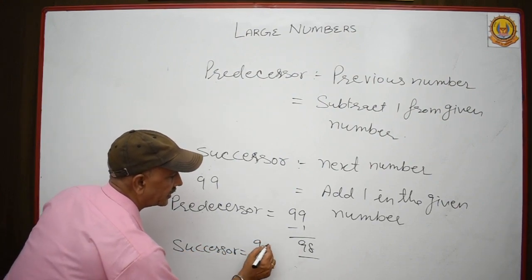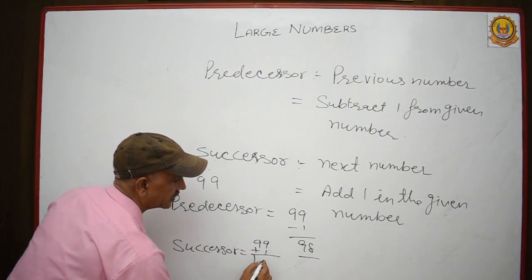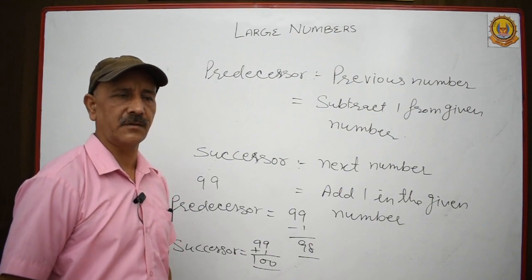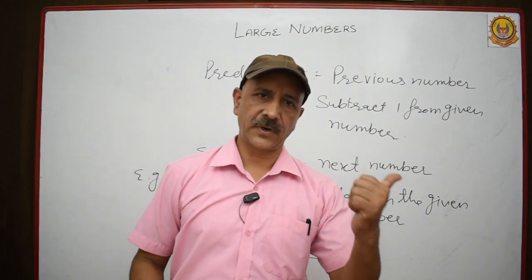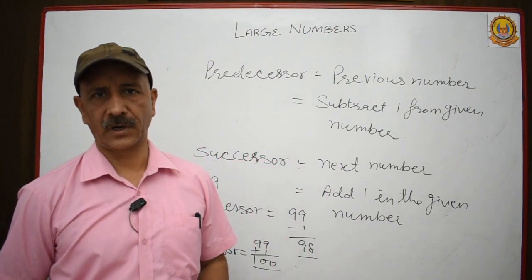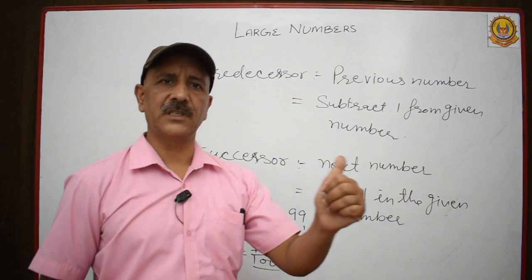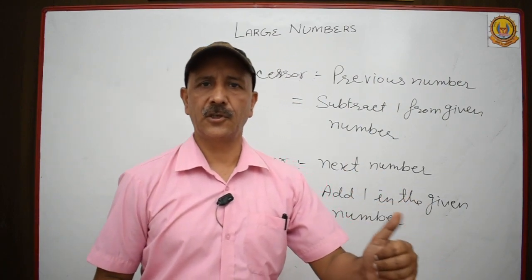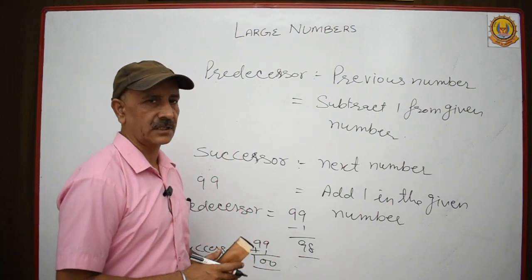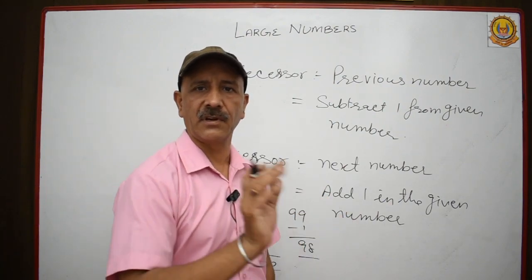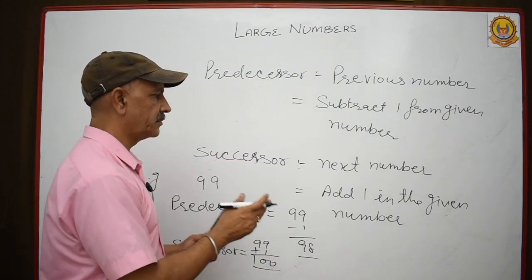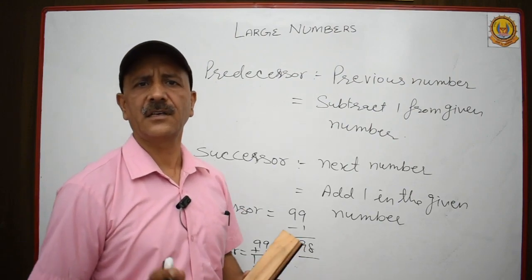Successor is 99 plus 1, this is 100. So this is predecessor and successor. Predecessor means previous number, means to say -1. You will do only one thing, just subtract 1 from it. And for successor, just add 1 in the given number. This is your successor. This is a very simple topic, predecessor and successor.